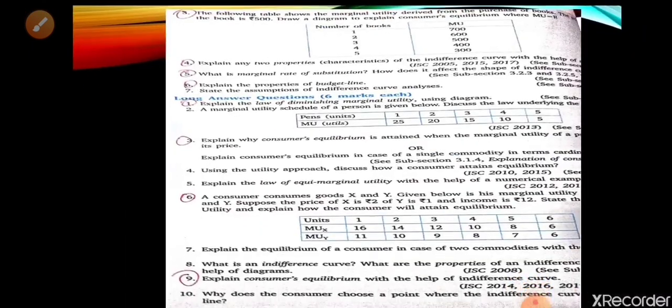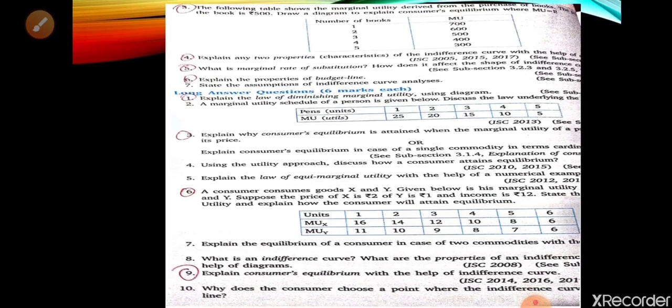All these question answers you have to complete in your fair notebook. If you are having any kind of problem in completing the question answers, then you can write to me in the comment section. I will tell you how to solve the questions and which reference you have to take. It is already given in your book, on which page and which subsection you have to go through for a particular question. So you can easily complete.